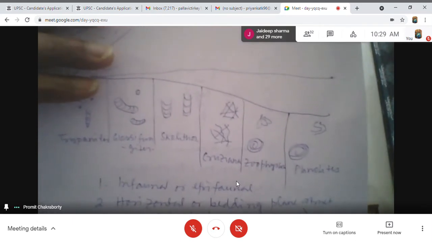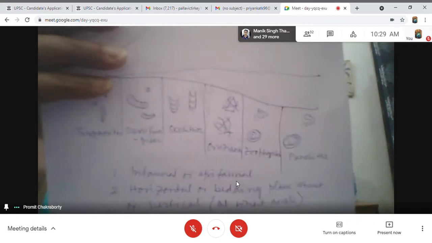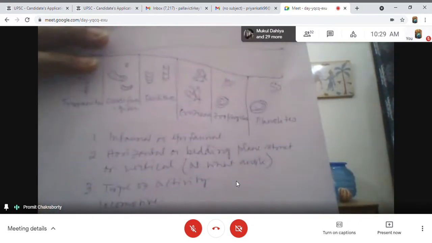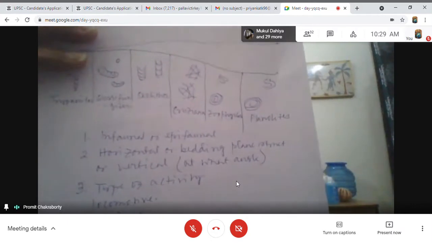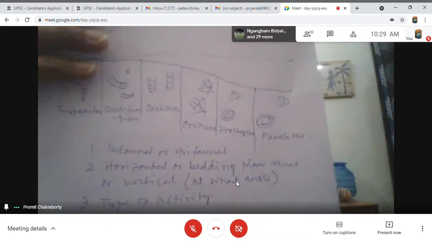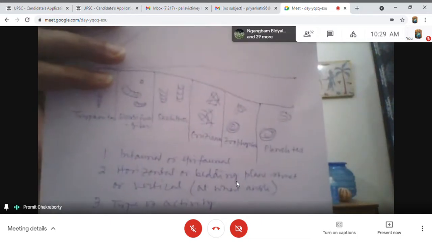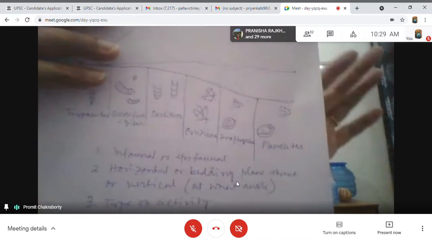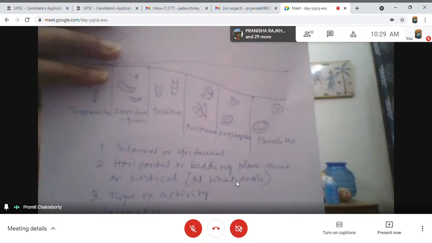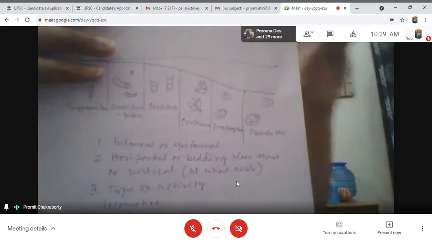Okay, and what he said is that the trace fossils we get on a land surface, not a marine surface, are actually the continental trace fossils, and on a woody, rocky surface they call it scoyenia.